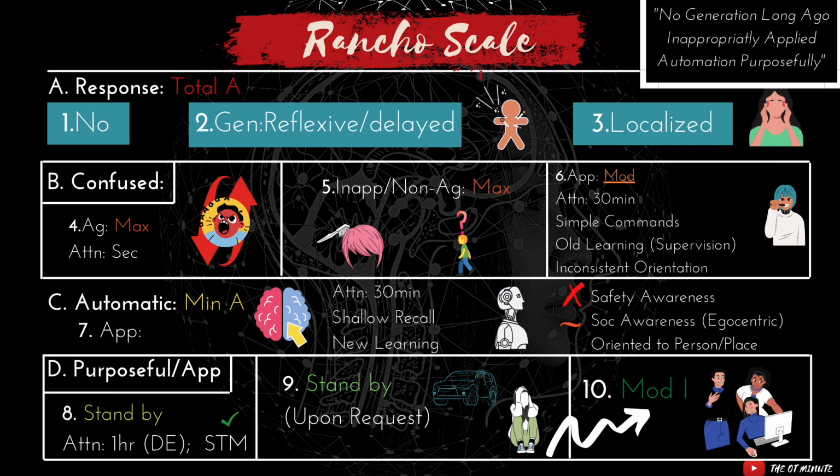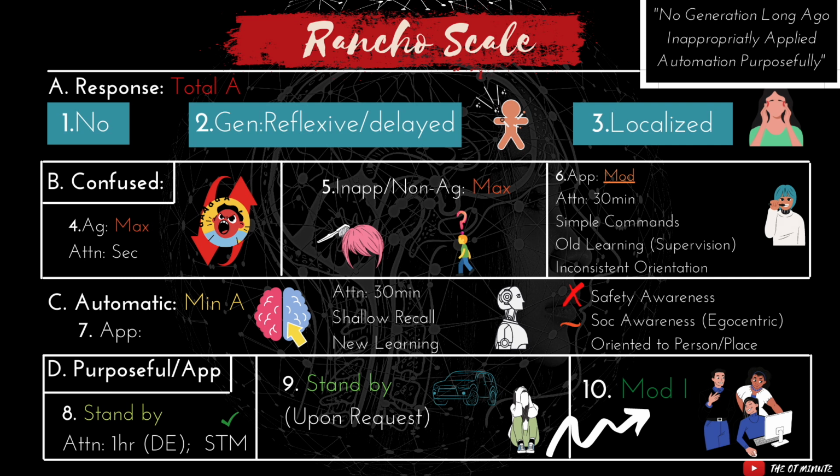They follow simple commands consistently at this point, so you can kind of work your way backwards. At level 5, they follow simple commands somewhat consistently, while at level 6, simple commands become much more consistent. Old learning can happen with supervision, and their orientation is still inconsistent. I've got this picture of this person brushing their teeth, because when I think about level 6, I think about the person who now is able to attend to their ADLs. They're able to complete them with moderate assistance, and they're able to relearn some of their old tasks, such as their ADLs at this level.